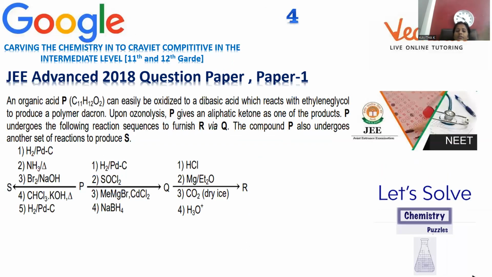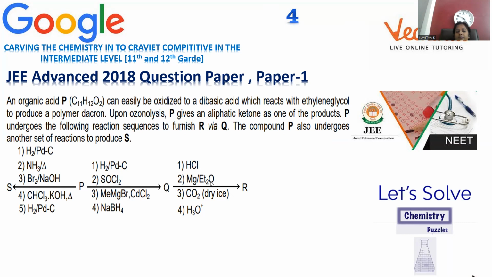Move on to question number 4. So many series of reactions are given. We need to identify what is what. Okay, so many reactions are there. Here the starting material in this entire reaction is P. P is supposed to be treated with hydrogen, palladium, carbon, and P is also treated with thionyl chloride, methyl magnesium bromide and cadmium chloride, sodium borohydride, so that Q will be formed.